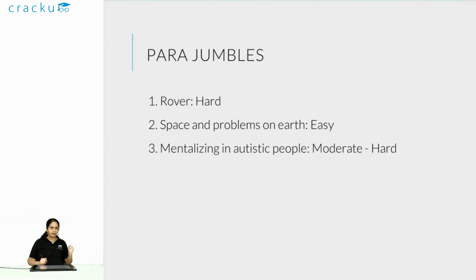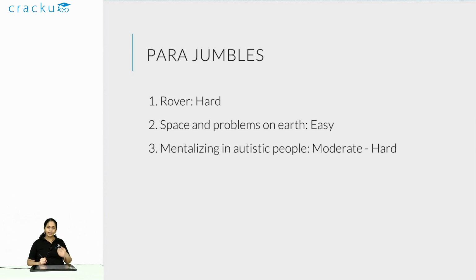With the Zhurong rover parajumble, many people made a mistake, and I think the mistake basically occurred because of independent sentences. When you see independent sentences in parajumbles, they tend to throw you out. Especially if there are two independent sentences, it's difficult to understand where it should go. Should this be a conclusion? Should this be an intermediary line? This is the basic reason why many people made a mistake with the Zhurong rover parajumble. There was one extra independent statement and people didn't know what to do with it.